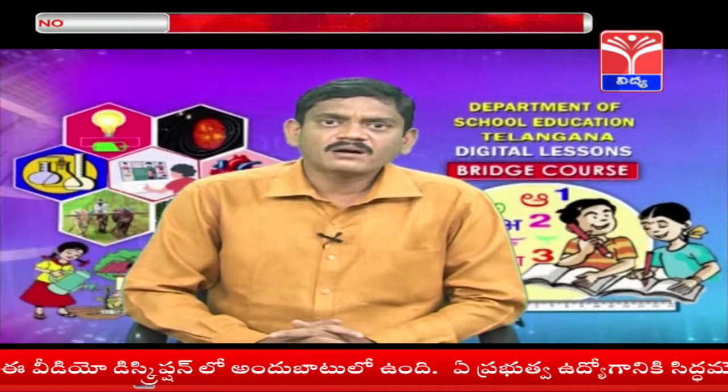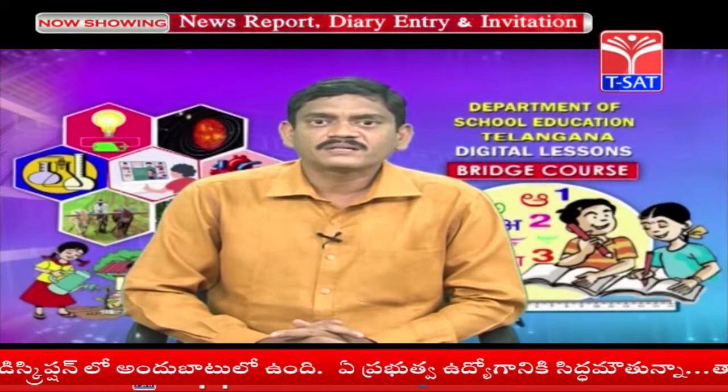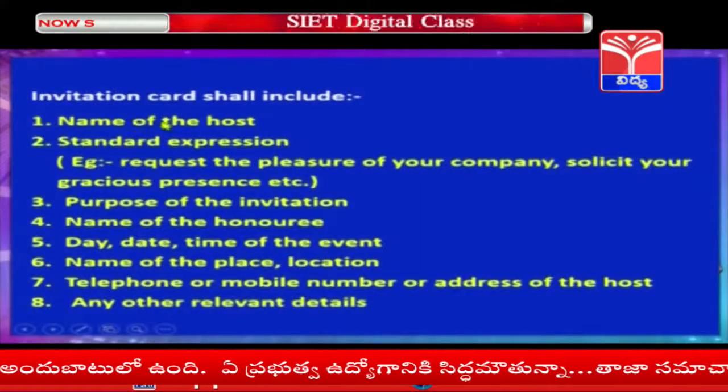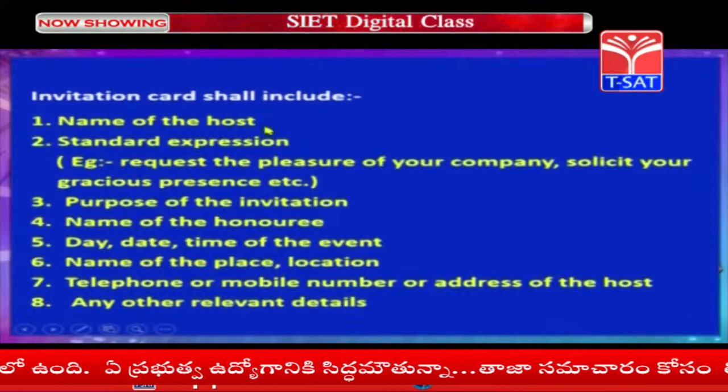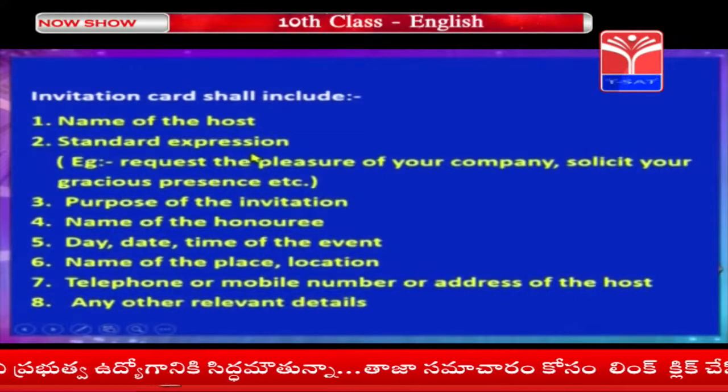An invitation card has certain features. It should include the name of the host who is inviting. You have to use standard expressions.